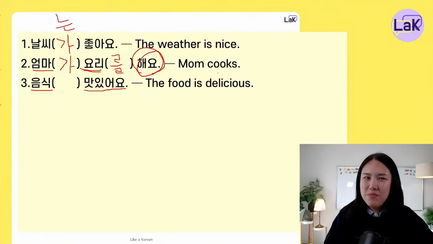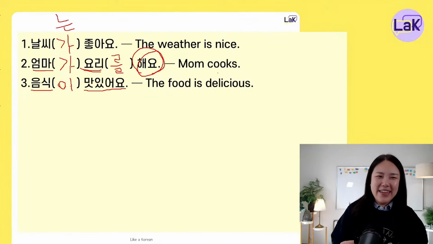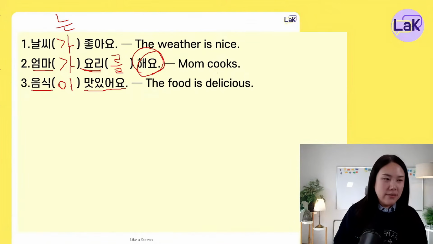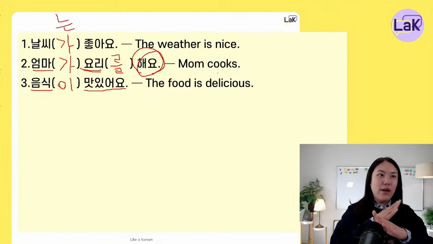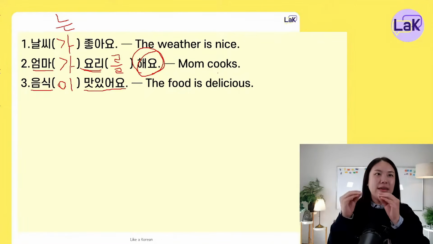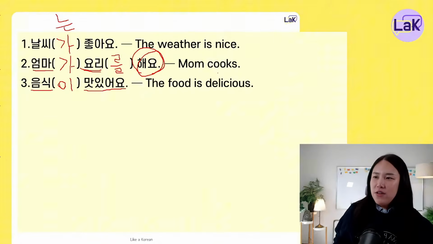So it'll be 음식이 맛있어요. 잘했어요. The correct answer is 음식이 맛있어요. The food is delicious. 그래서 음식을 맛있어요? 아니에요. 음식이 맛있어요. 이렇게. 자, next question. Let's move on to the next.